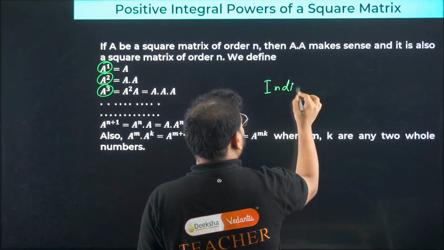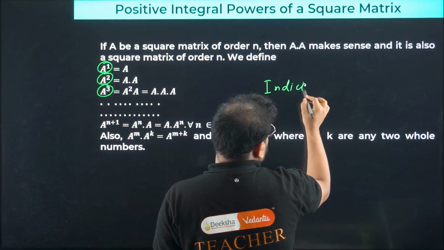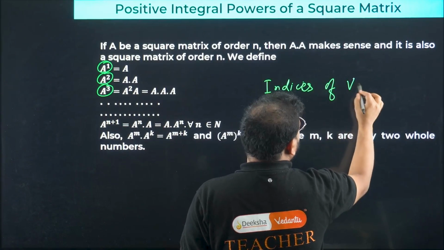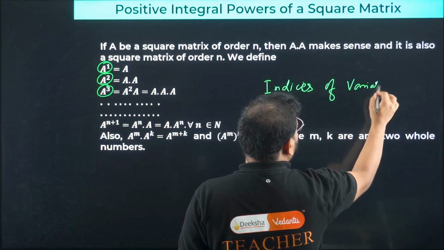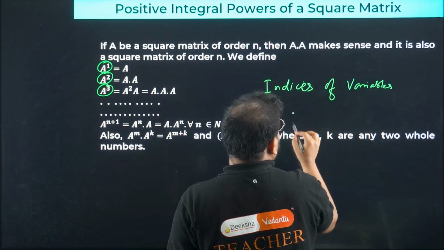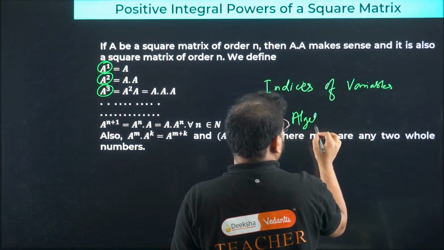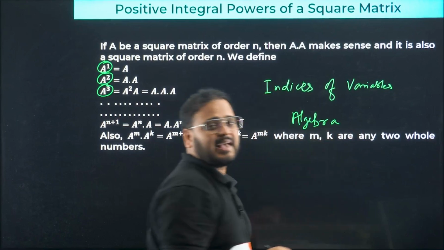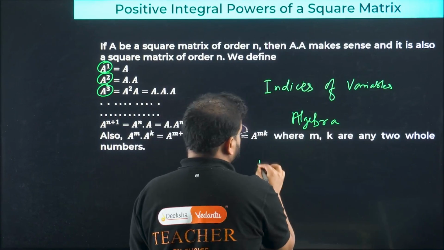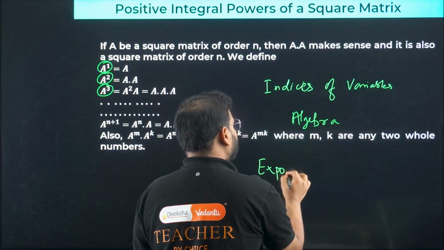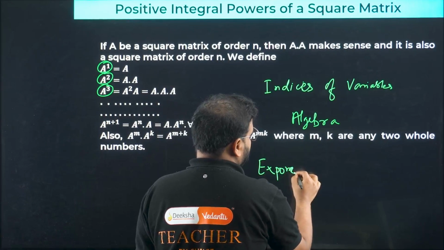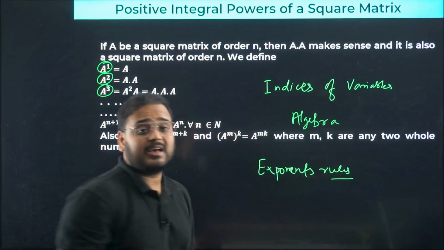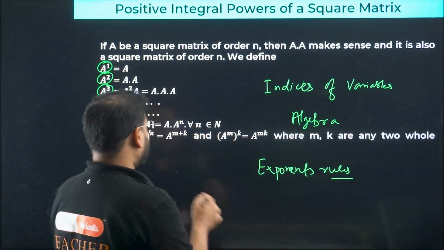You have learned the chapter on indices, right? For variables, you have learned it in algebra. Same property you're going to use. Sometimes you also call this an exponent. Remember, exponents, same property. You're going to use the exponent rules, except for the negative ones, except for the minus 1.